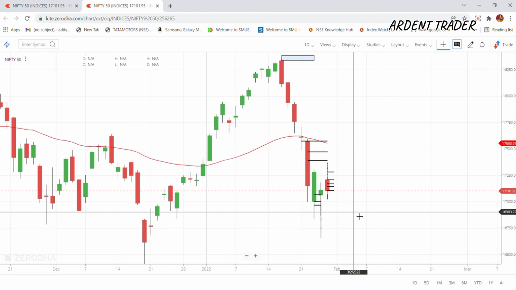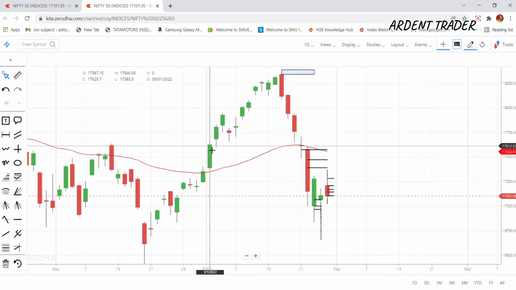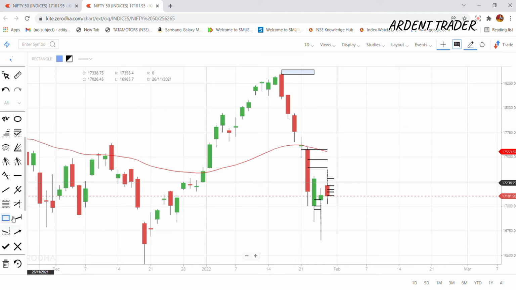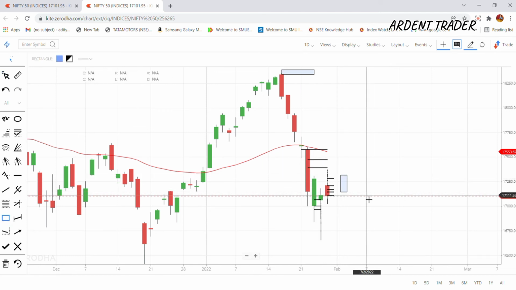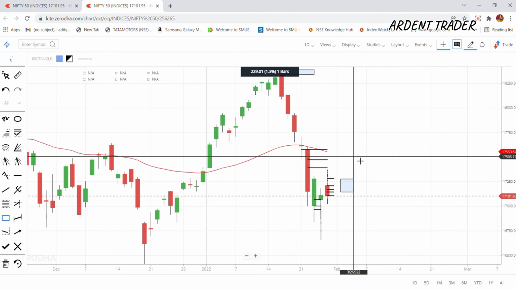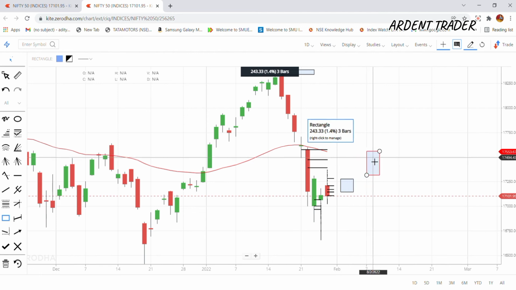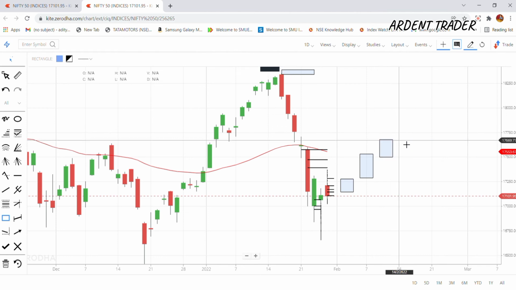But still we need to understand few things, few very important things. What is that? We have one day, that is Monday, before budget. This Monday is pre-budget day, and this Tuesday is the day of budget. And after Tuesday there will be Wednesday and Thursday.